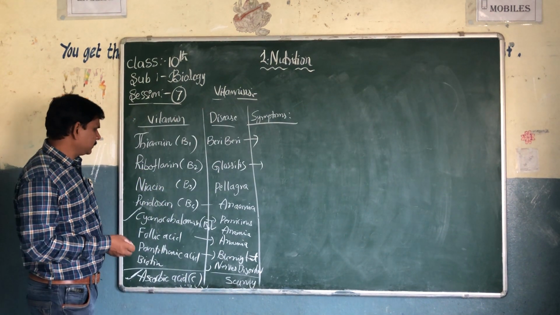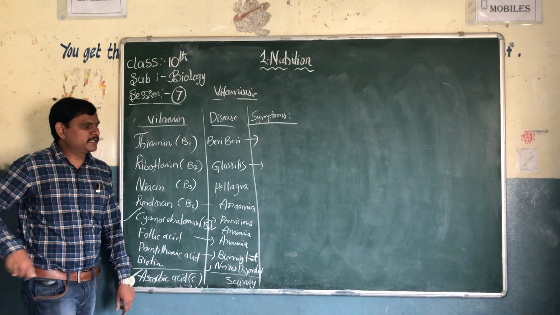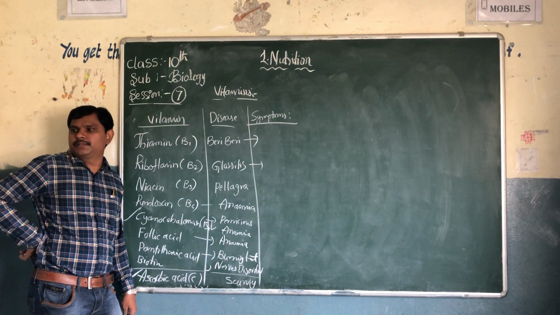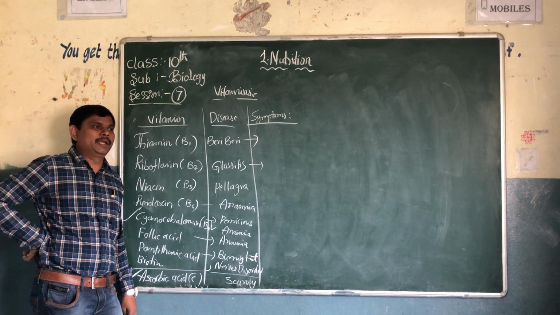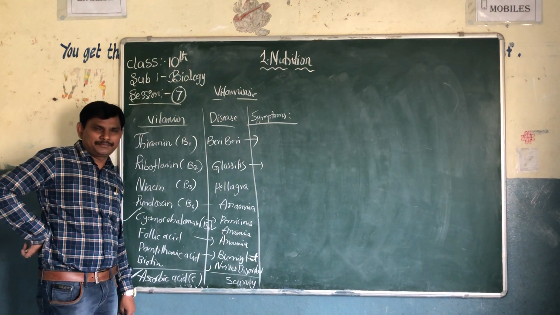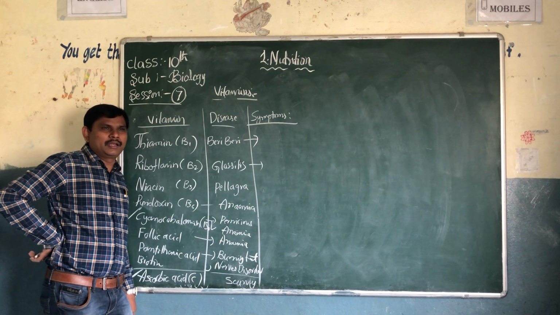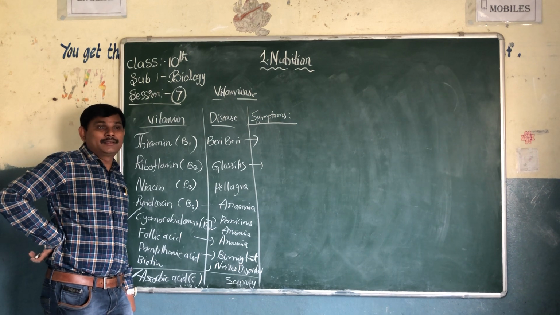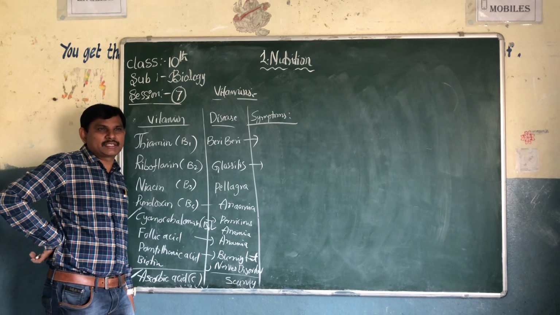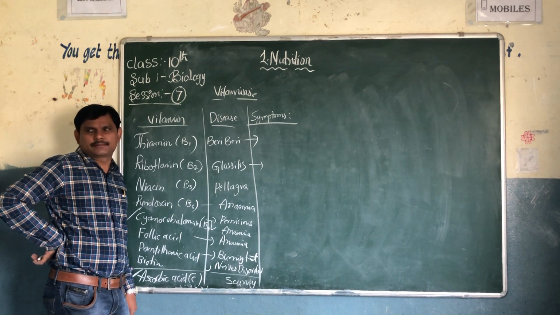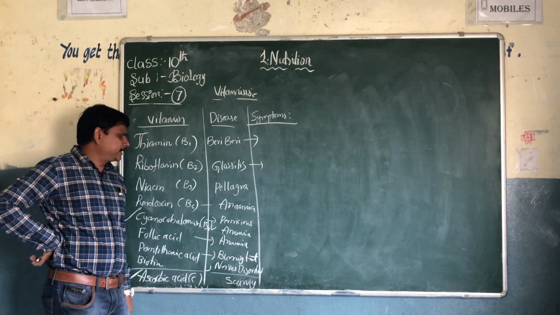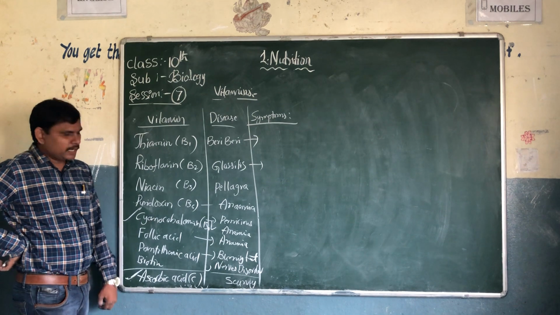Next one is pyridoxine, disease anemia. Symptoms are hyperirritability and nausea. Nausea is a discomfort of the digestive system. Vomiting and fits are also symptoms of pyridoxine deficiency.